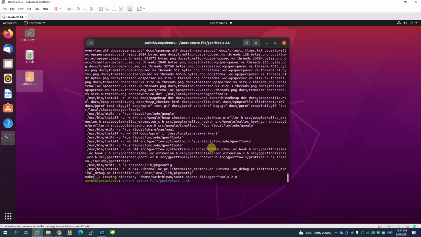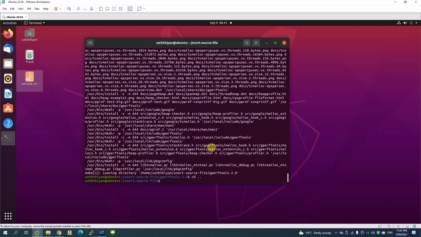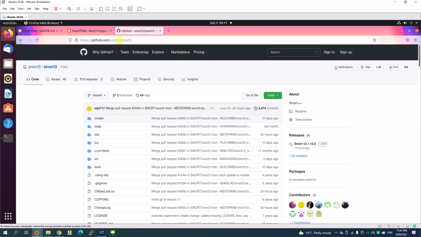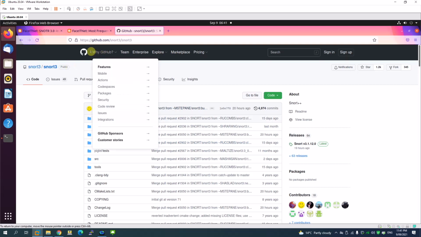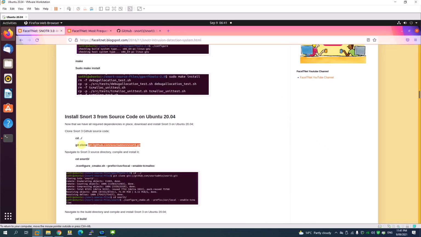The next task is to download the Snort file, and then I'm going to install it. So let's go back one step. To download Snort, again, we have Snort here. This is the file URL, the Snort repository on GitHub. The whole command is given here again.